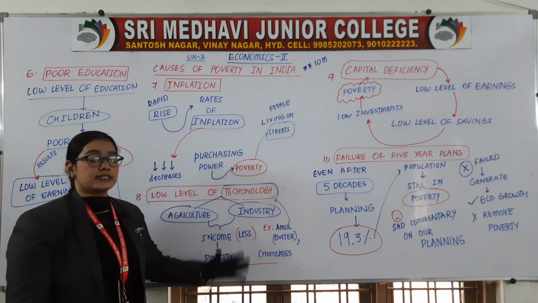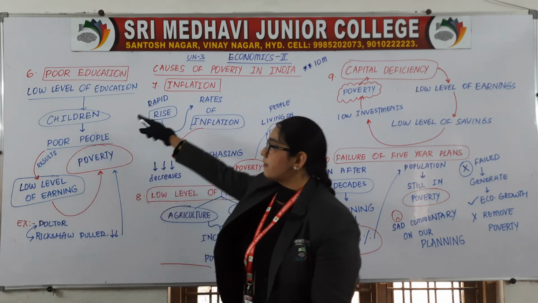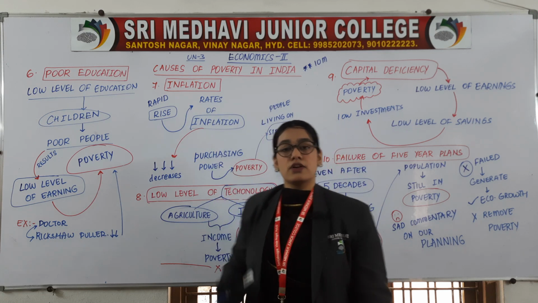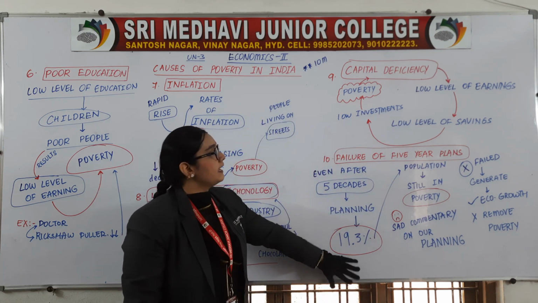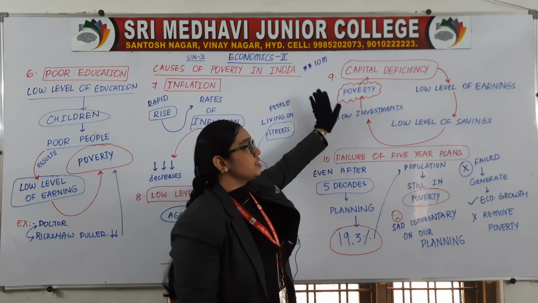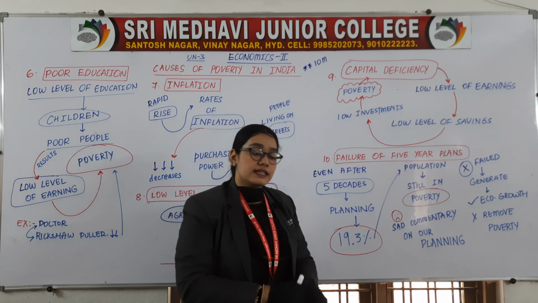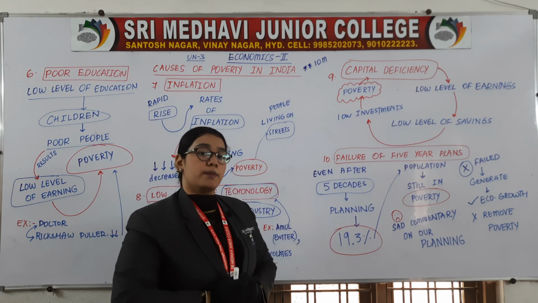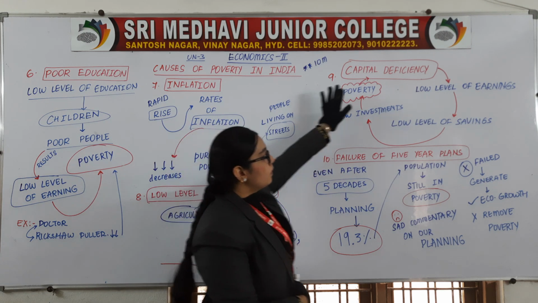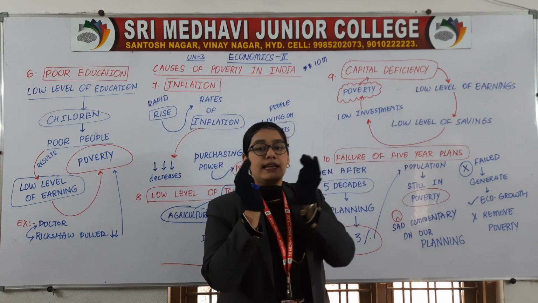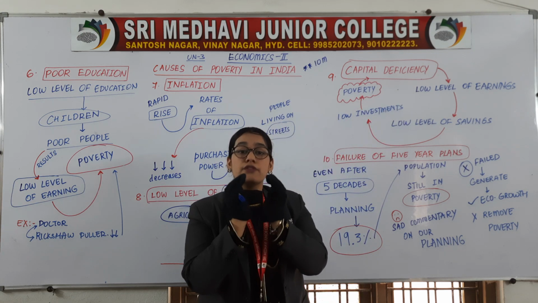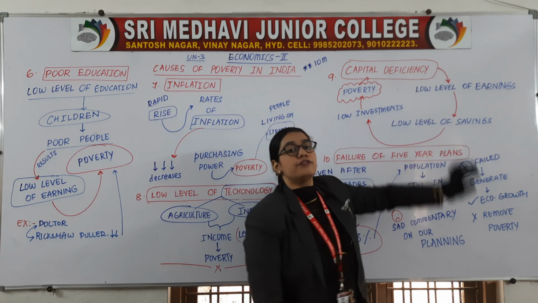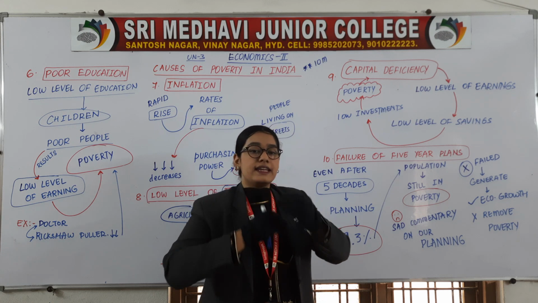We have discussed, what were the different causes we have read? Poor education, inflation, low level of technology. Then the last 2 points are left, that is capital deficiency. Already we have discussed this point in the characteristics of developing economies topic. So what is the meaning of capital deficiency? Less amount of capital, less amount of money. So it will result in low level of earnings. You will earn very less.